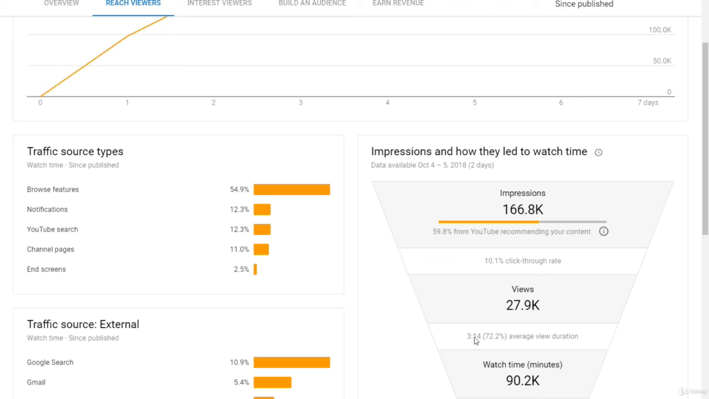So really look at all of these analytics together and find out which points you're strong on, because you might be strong on click-through rate, but YouTube still isn't going to recommend your video if you don't have a really good average view duration and you're not getting a lot of watch time, which is again why those longer videos do so good.